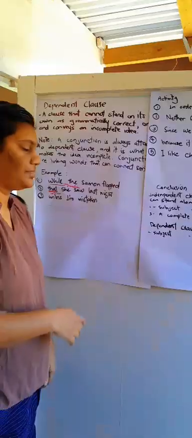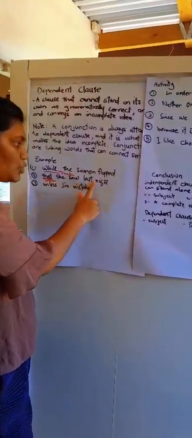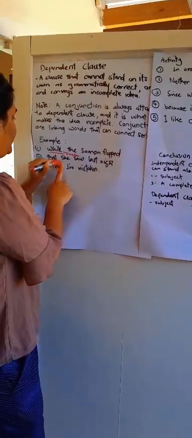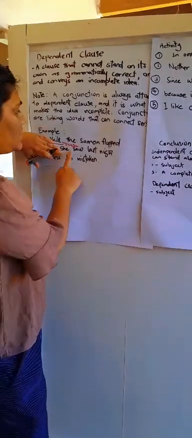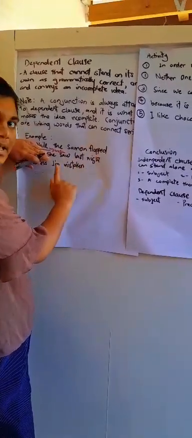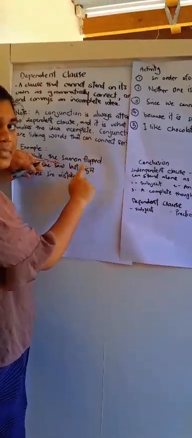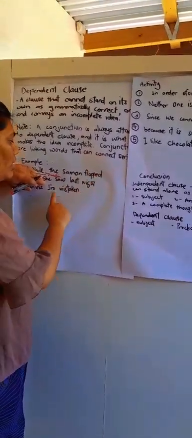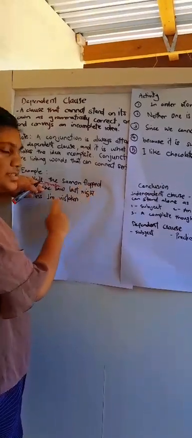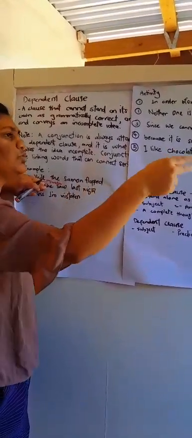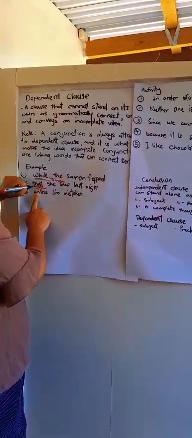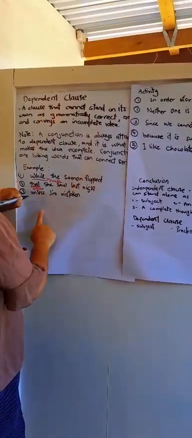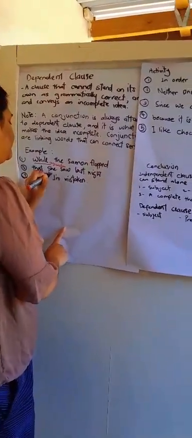Likewise, moving on, "that she saw last night." That here is a conjunction. "She saw last night" makes a sentence, right? It gives an idea that this sentence is trying to tell us something. But when we add "that", it becomes a dependent clause because of the conjunction.